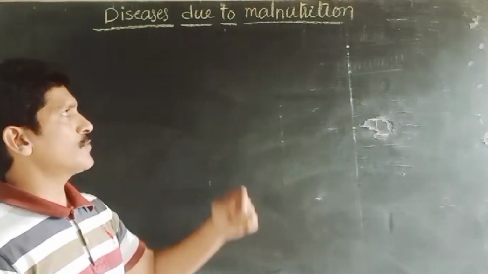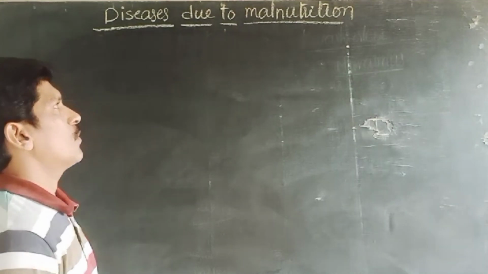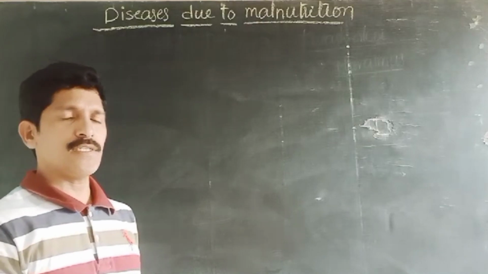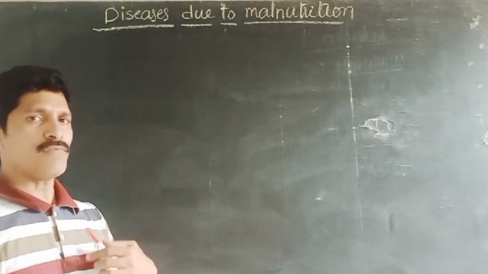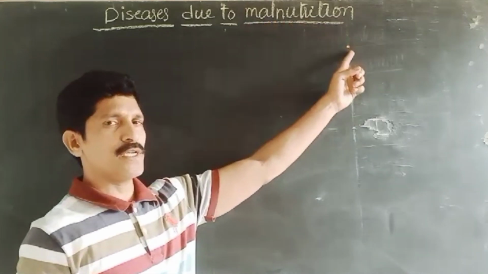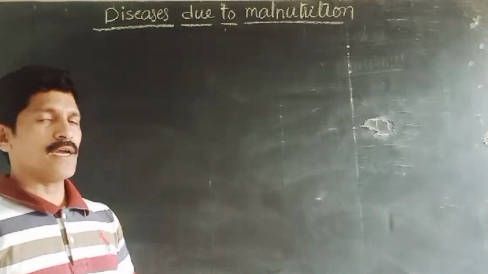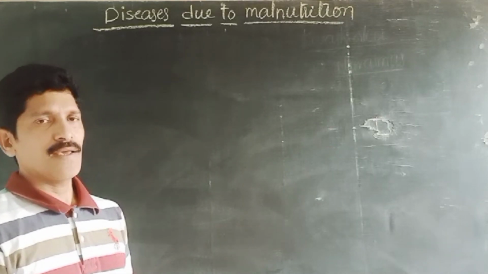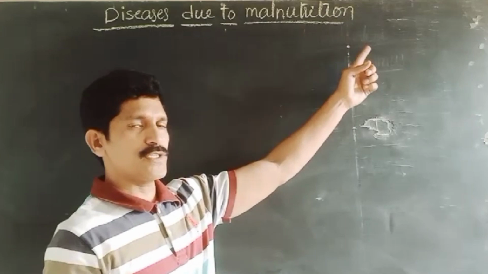Discuss the diseases due to malnutrition. What is malnutrition? What is nutrition? Nutrition, in the sense of intake of nutrients, is called nutrition. What is meant by malnutrition? What are the nutrients we are taking? If any one of the nutrients gets missed in the diet, that's called malnutrition.